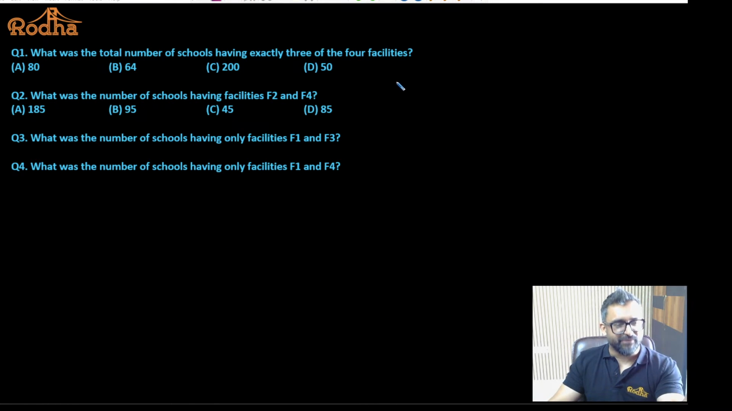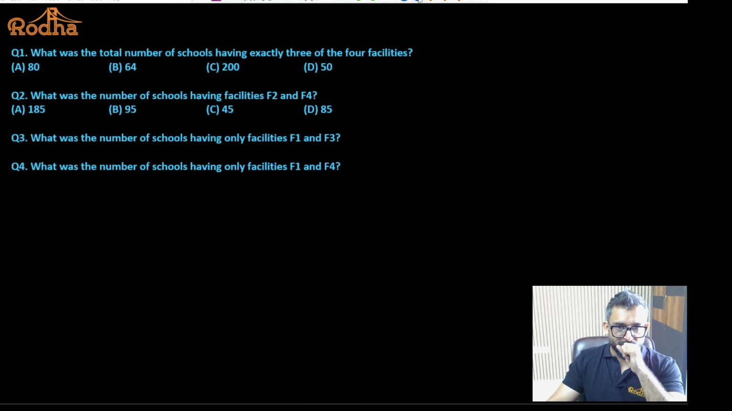It's a very simple, straightforward question. We just have to find out the value of each particular region to get the answer. What was the total number of schools having exactly 3 of the 4 facilities? What was the number of schools having facilities F2 and F4? What was the number of schools having only F1 and F3? That is what we have to do in this particular set.